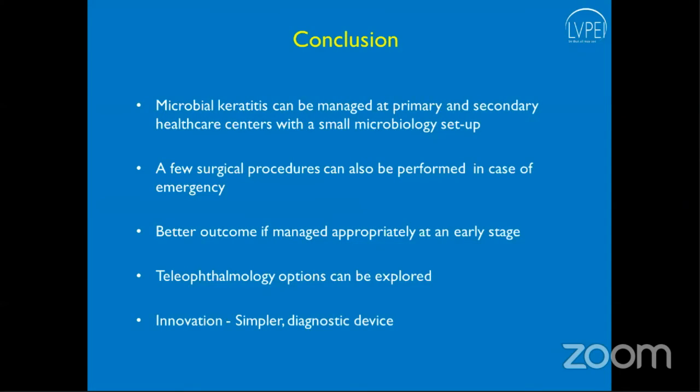So to conclude, microbial keratitis can be managed at primary and secondary levels with a small basic microbiologic setup. Some procedures like bandage contact lens, tarsorrhaphy, and intrastromal injections can be given. It is always better if it is managed appropriately at an early stage. Other options of teleophthalmology can be explored, and there is definitely a need for innovating a simple diagnostic device.